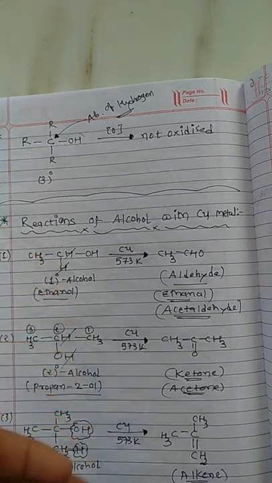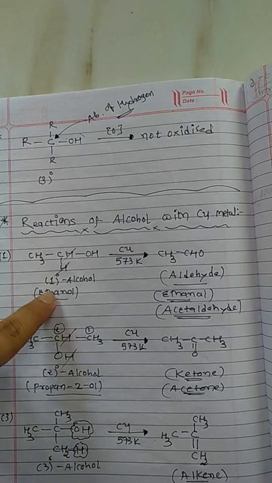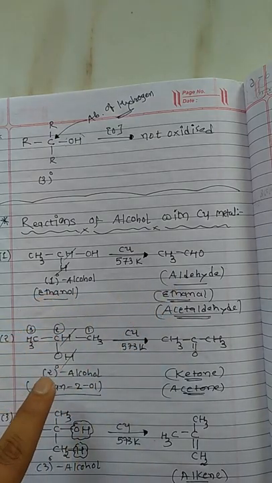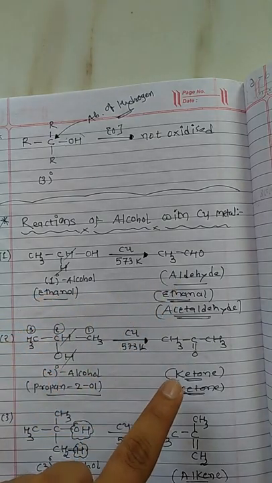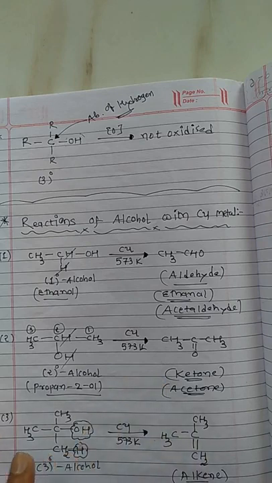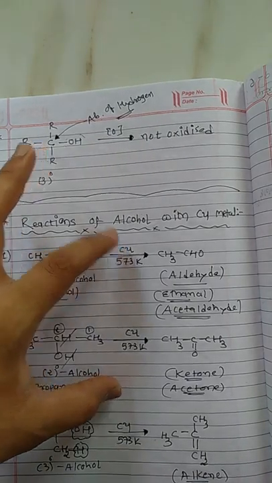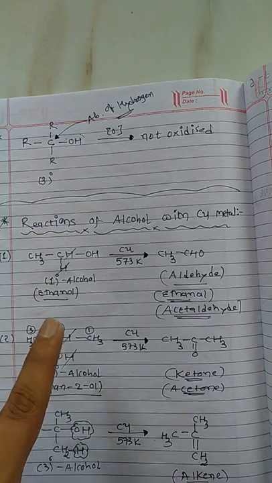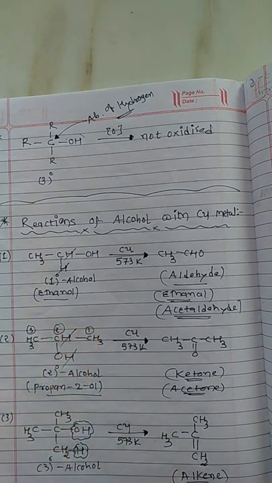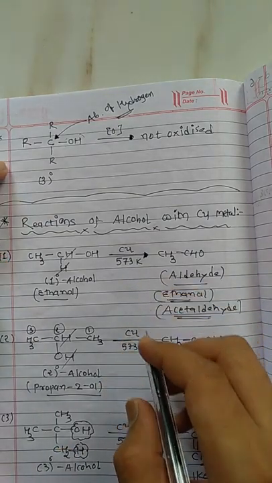So what is the summary of these reactions with copper? Primary alcohol will give aldehyde, secondary alcohol always gives ketone, but tertiary alcohol in presence of copper will give alkene. So for primary and secondary alcohol, copper acts as a dehydrogenating reagent, but for tertiary alcohol, copper acts as a dehydrating reagent. So we will mention over here.